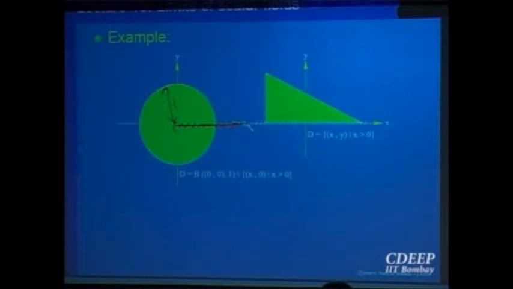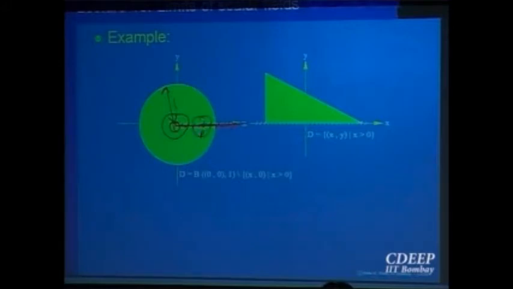So (0, 0) is not a point of this domain, but still (0, 0) is a limit point for this domain, because at (0, 0) if I take any open ball, that is going to intersect the domain. However small the radius I take for this open ball, it is still going to intersect. Any point on this axis, say take a point P here, is also a limit point, because a ball around it is going to intersect the domain.